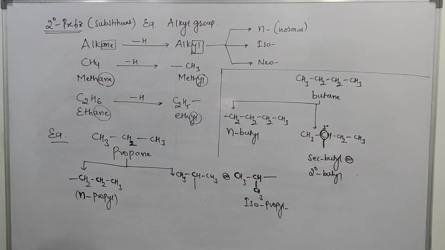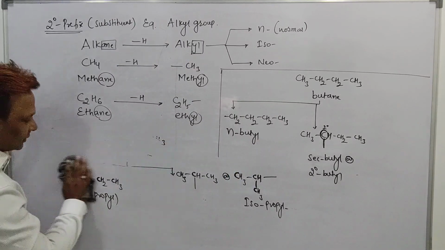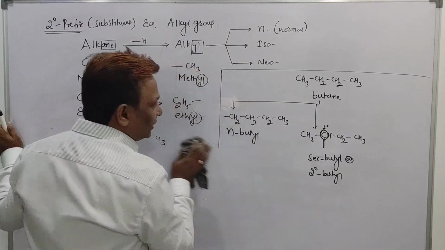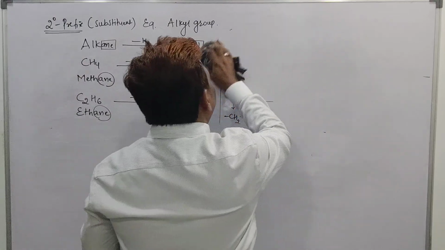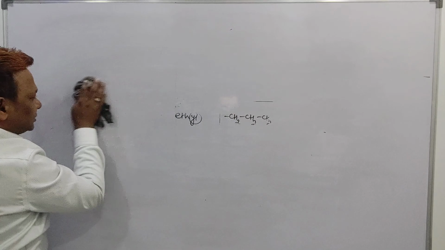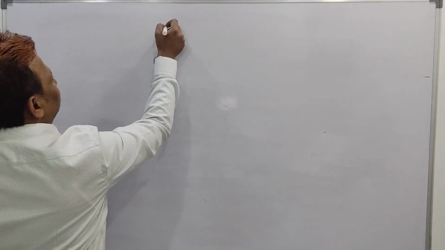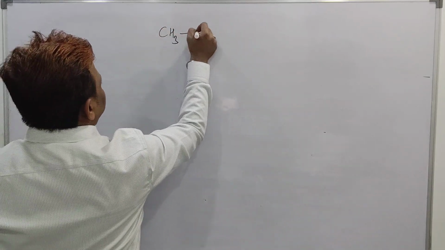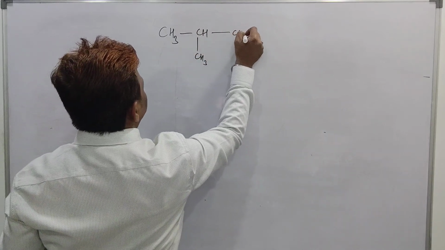Right? So I want to go with one more example of this butyl. Something called butane, which one I wrote. I want to show you one more example of butane. In this butane we saw 2, N-butyl and secondary butyl, right? I want to show you one more example for the butane. Instead of writing butane, I will go with the isobutane. This is a CH3, then this is a CH, then it is a CH3, and then it is a CH3.